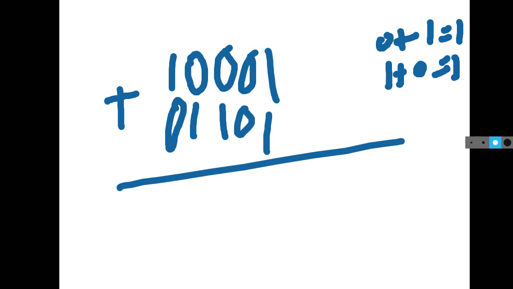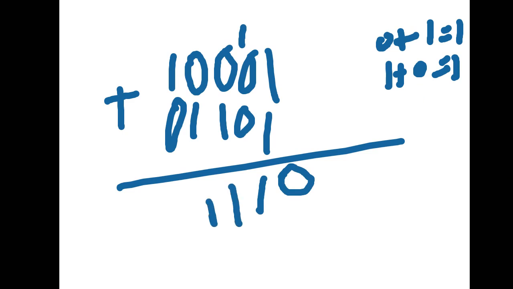So here 1 plus 1 is 10. So 0 here and 1 carry forward. 0 plus 1 is 1. Like this you can perform binary addition. Understood?